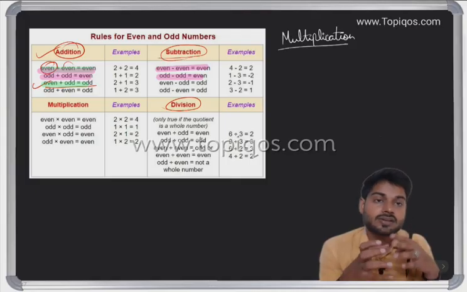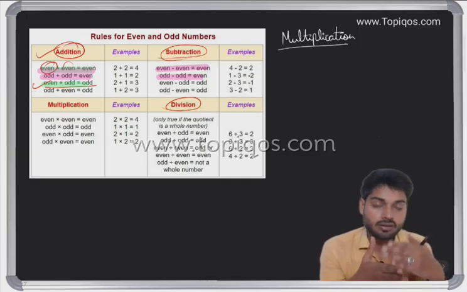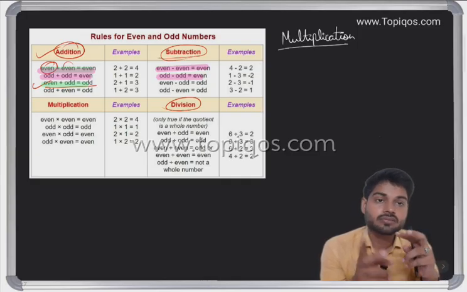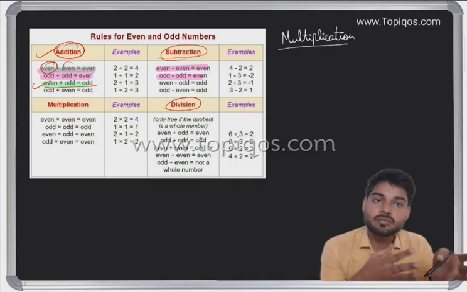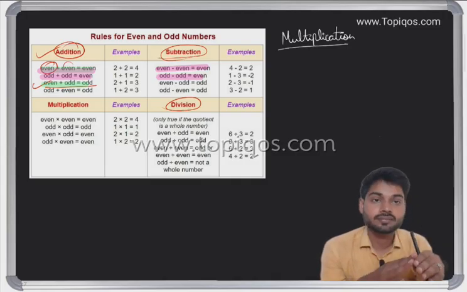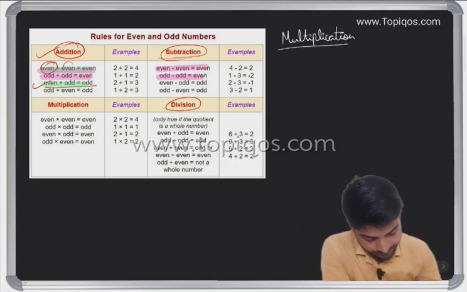Okay. So like the basic difference: firstly, in case of addition and subtraction, whenever we take odd plus odd, or odd minus odd, it is going to be even. But in the case of multiplication, with two odds, we have an odd. Okay. So that is the basic difference that we are getting.